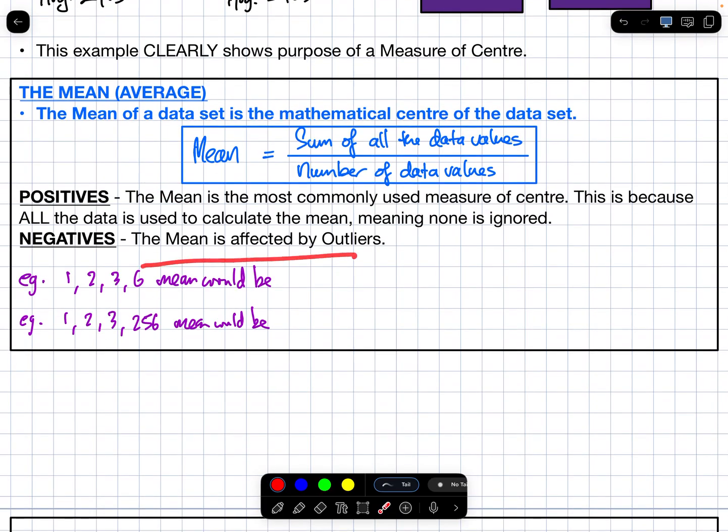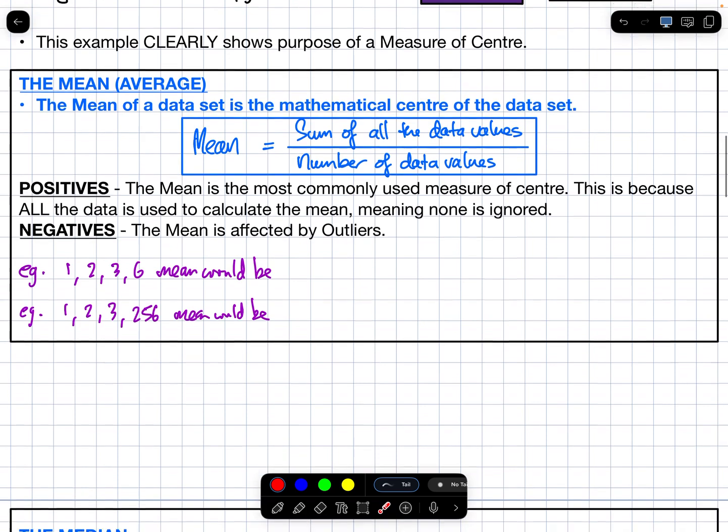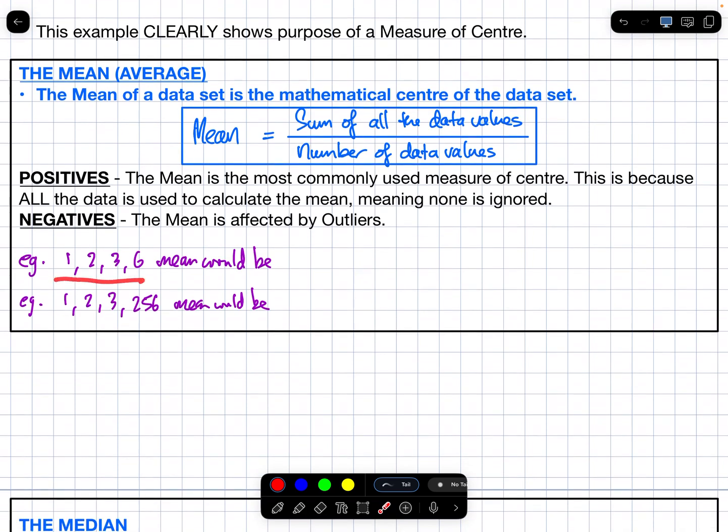It is affected by outliers. So for example, if my data set was 1, 2, 3, and 6, how would I find the mean? What would I do to find the mean of those four numbers? You've got the formula right there. Add them together, 1 plus 2 plus 3 plus 6, and divide them by, how many numbers are there? 4. So you're going to have 6, 7, 8, 9, 10, 11, 12. It's going to be 12 over 4. So the mean is going to be 3.